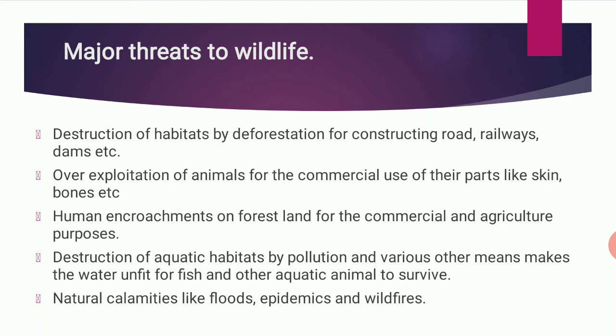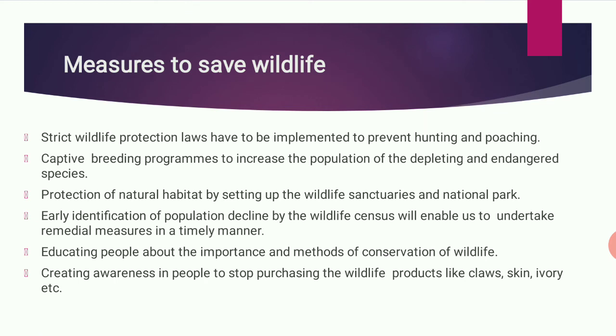Next, destruction of the aquatic habitat by pollution and various other means makes the water unfit for the fish and aquatic animals to survive. So we are causing water pollution, due to which the aquatic plants and animals are dying. Natural calamities like floods, epidemics and wildfires are also one of the threats to wildlife. If plants are not there, floods will come and spoil things. Many of the animals just can't bear the floods and they can die in the floods. So this is a threat.